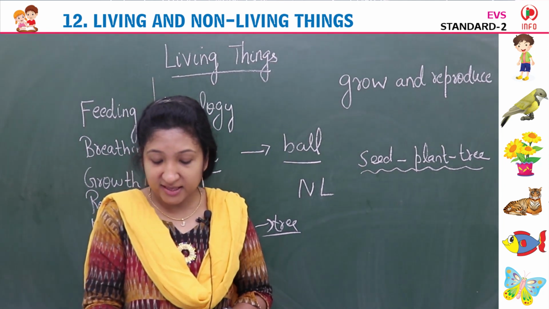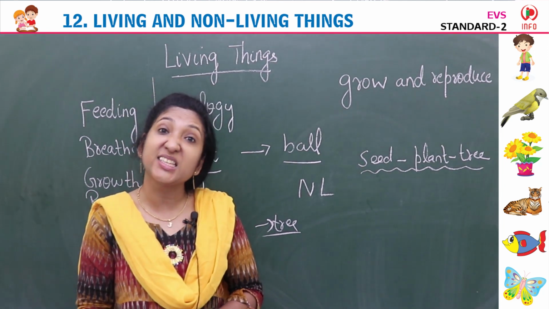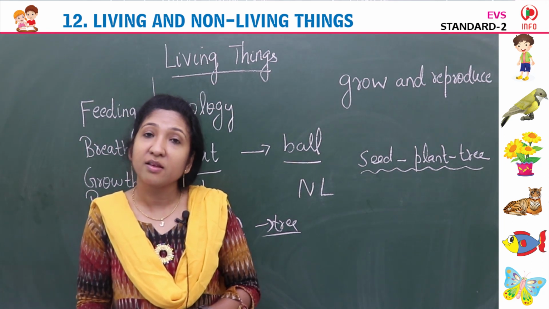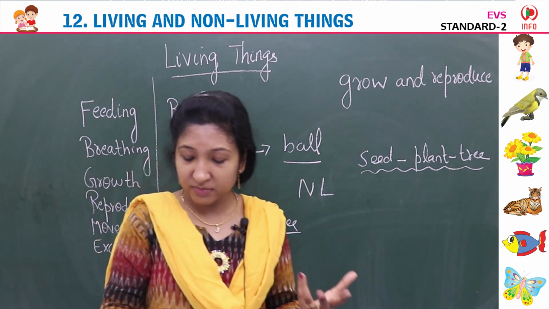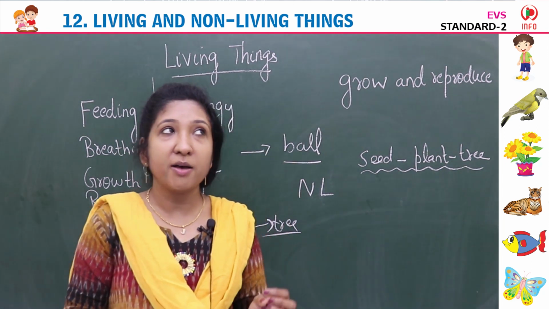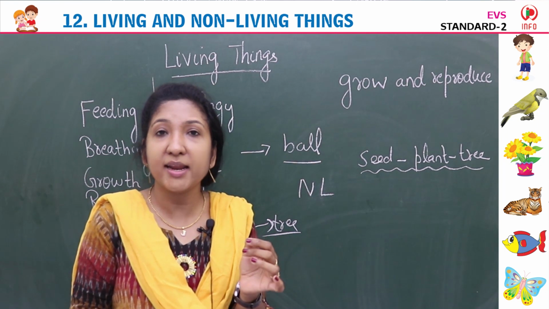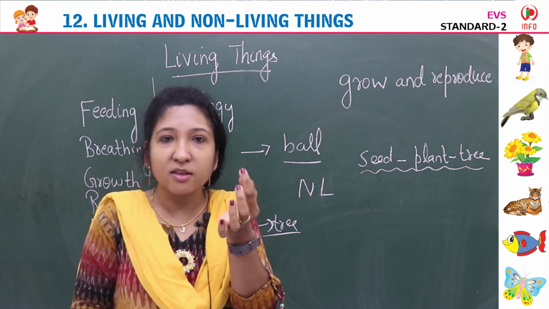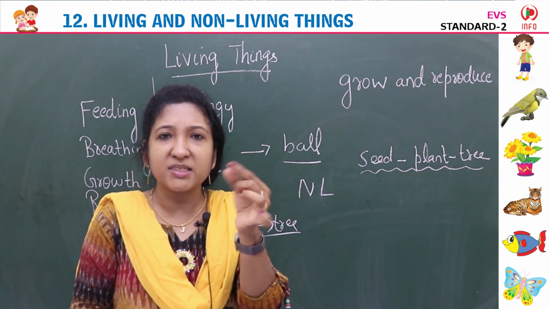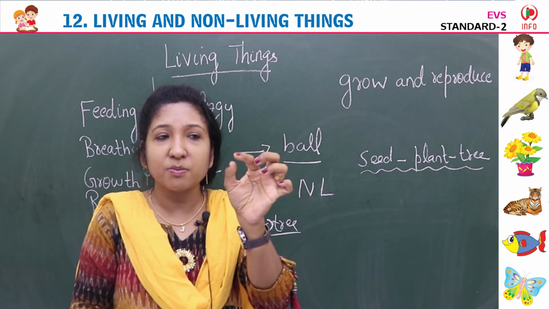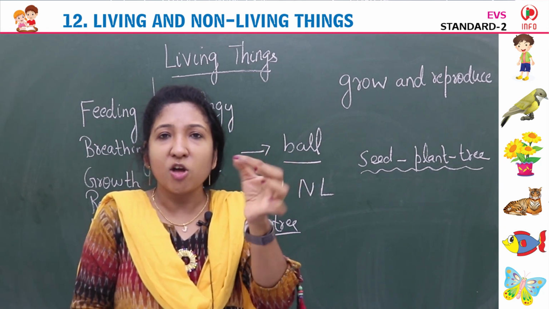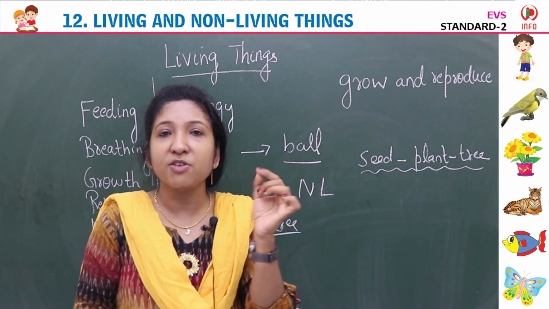Then sensitivity. What do you mean by sensitivity? If any thorn pricks us, we feel pain, isn't it? A rose plant has thorns. Suppose by mistake our finger touches it, the thorn pricks and we feel pain.